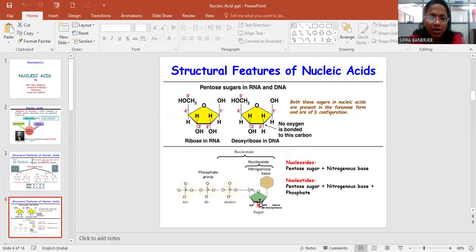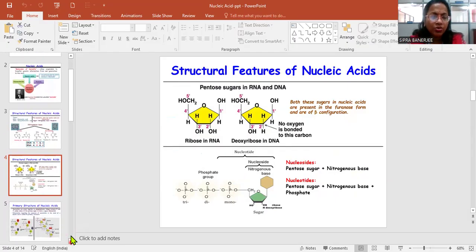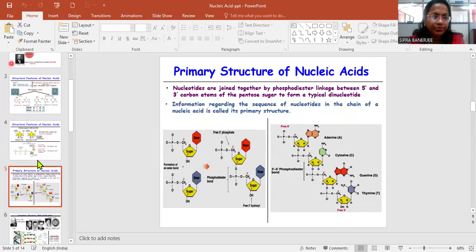Any one from the nucleotide will be present, a purine or pyrimidine base, then the phosphate group is there. This sugar moiety gives the rigidity. A nucleoside is composed of pentose sugar and nitrogenous base, and a nucleotide is pentose sugar, nitrogenous base, and one phosphate group has been added here. So in this way, you have to remember the structure.